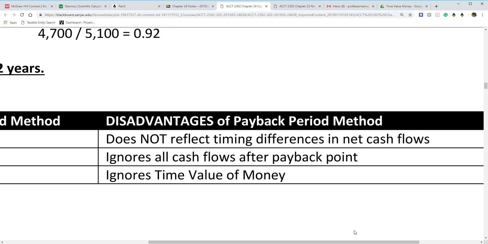And also it's going to ignore time value of money. So again, that's future value, present value. We're going to get into that later in this chapter. That's mostly method number 3. That's going to take the bulk of this chapter.